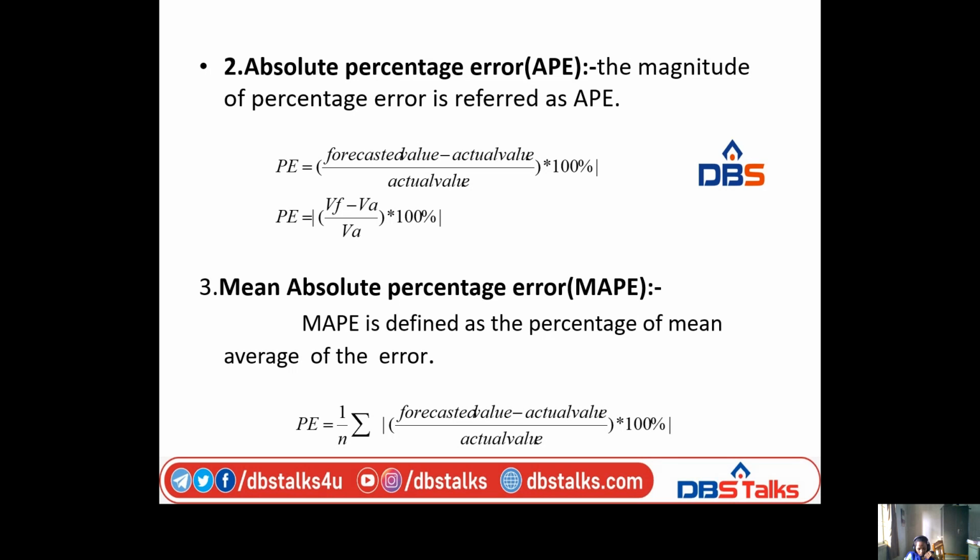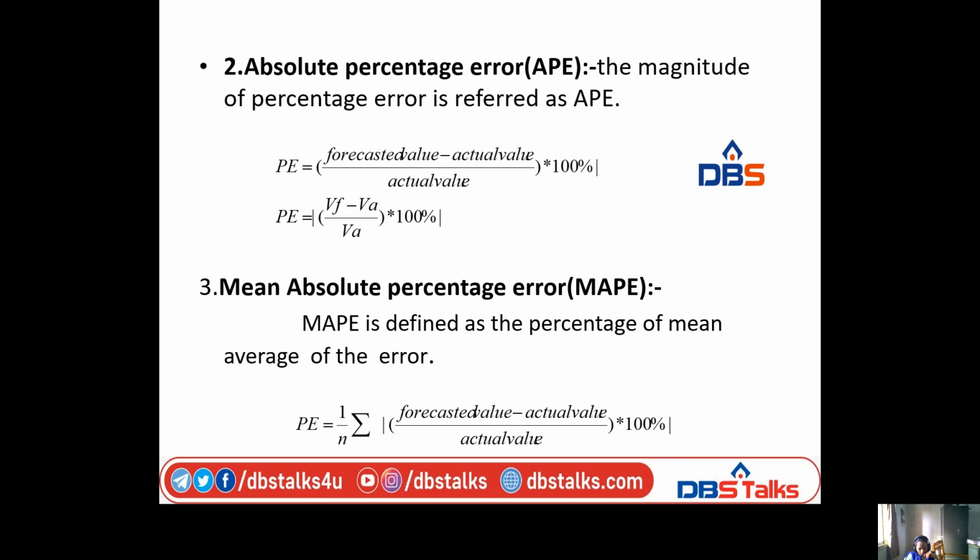For construction of forward curve, we have short-term pricing. In short-term pricing, we have to take in the forecast error. In forecasting error, three types of forecasting errors will be there: percentage error, absolute percentage error, and mean absolute percentage error.